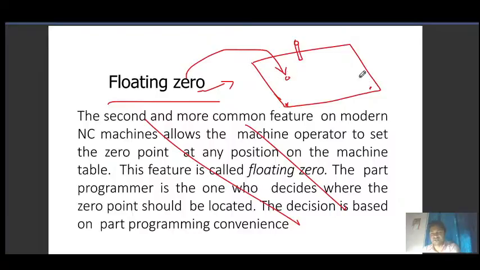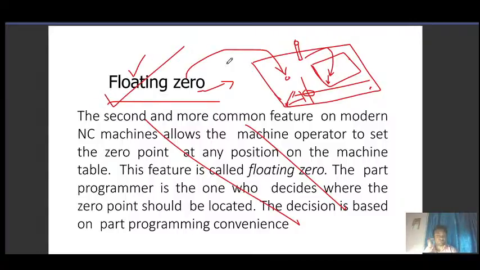This corner, or even this point, we can make it the 0 position. That's why it is called floating 0, and it is very beneficial when we program for machine operation, because you don't need to worry about the distance from here. You have to think only about the part geometry, and on the part geometry you will directly set your 0 position for the tool. So floating 0 is very useful.